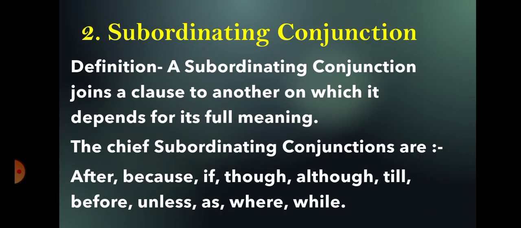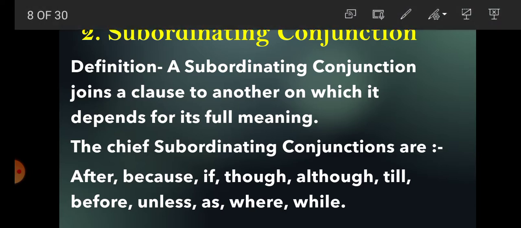Now students, what is subordinating conjunction? A subordinating conjunction joins a clause to another clause on which it depends for its full meaning.